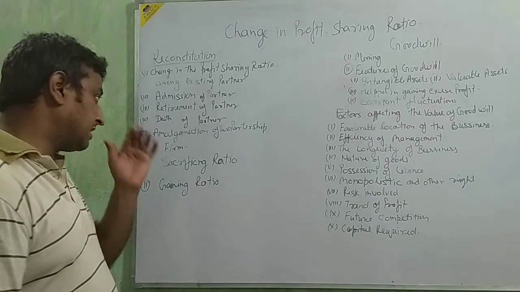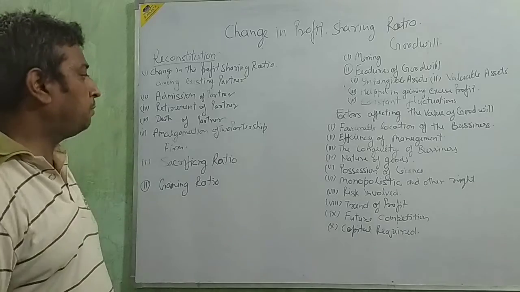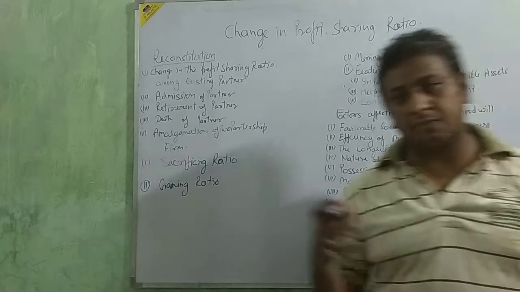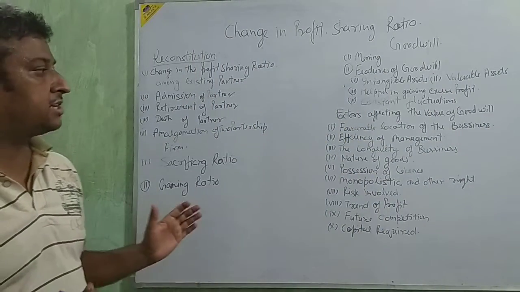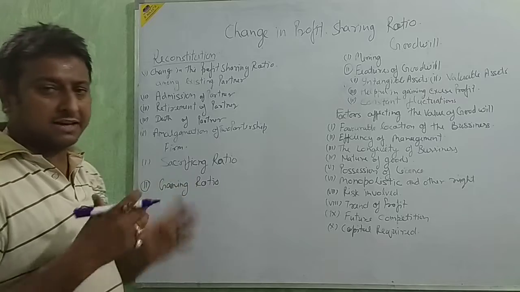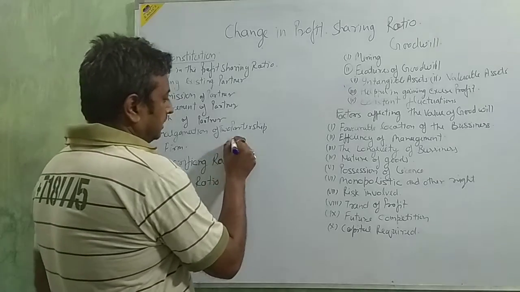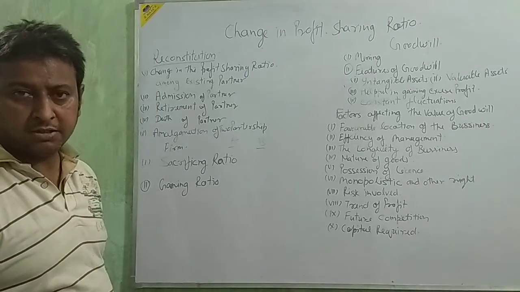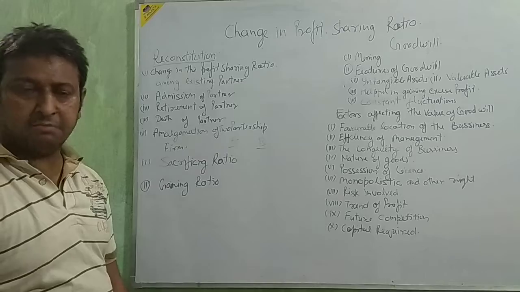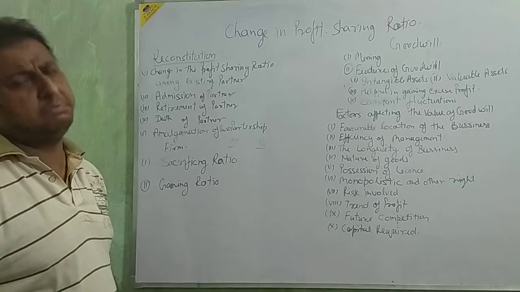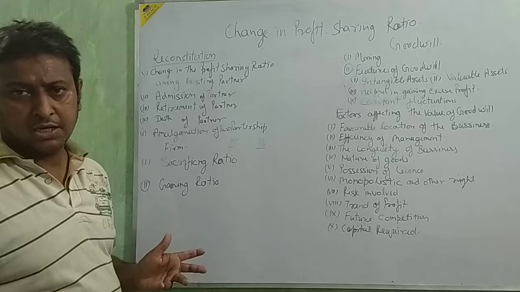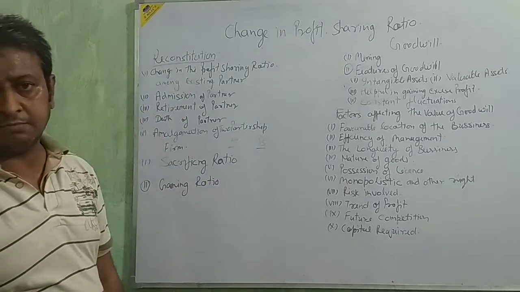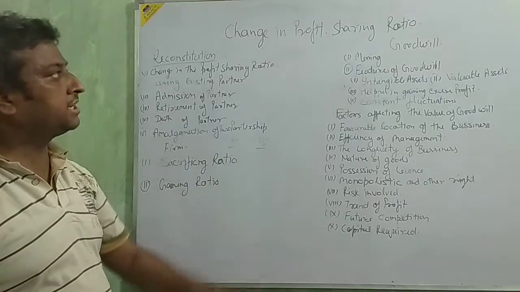Okay, beta? Next is amalgamation of two partnerships. When two partnerships amalgamate, or combine, or work together, then the profit sharing ratio will change. Two partnership firms, maybe A and B partners' firms, and then some problem is coming, or they want to combine because of competition in the market, many types of problems and effects. Then they combine the firms. At the time of amalgamation of two partnership firms, the profit sharing ratio will change.